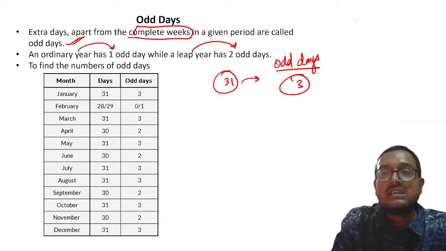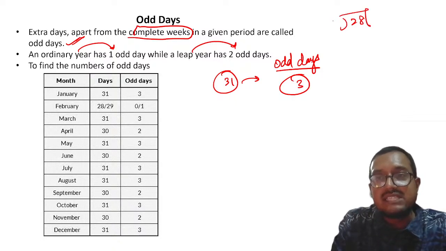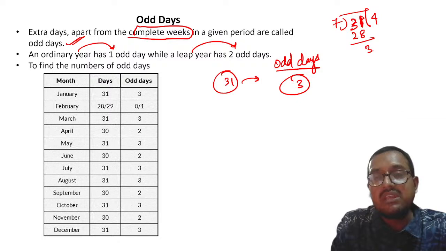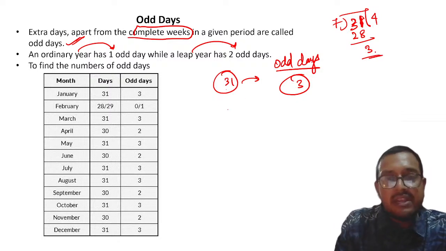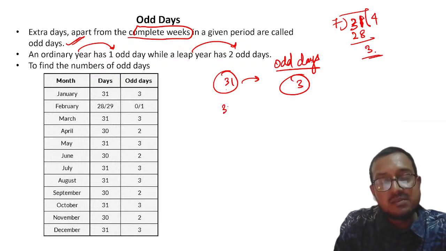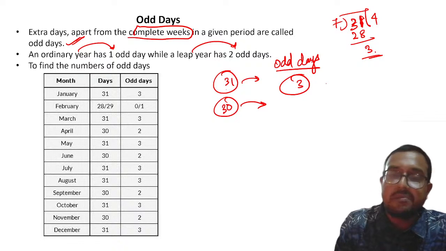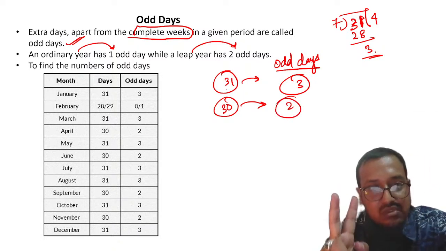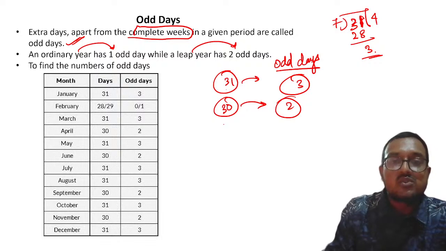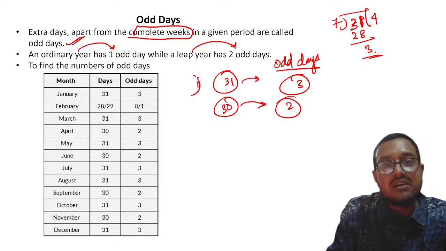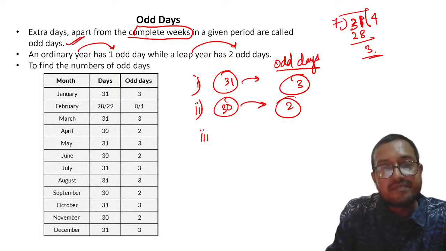How did I find out? See, 28 is divisible by 7, right? Or in another way you can put it like 31 divided by 7, 4 times 7 is 28, and that leaves 3. Understood? Now my dear students, suppose the month is of 30 days, please remember here, how many odd days will be there? 2 odd days will be there. Understood? Now my dear students, there will be a third category. That is February.